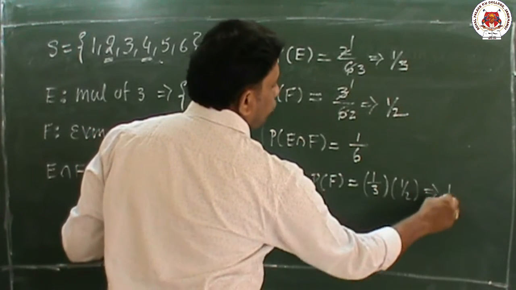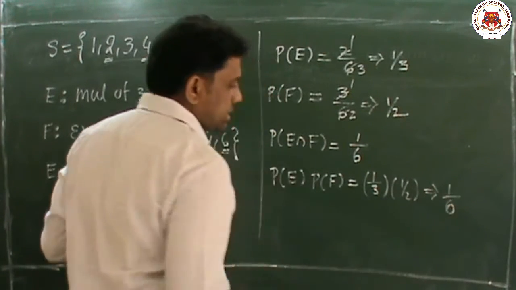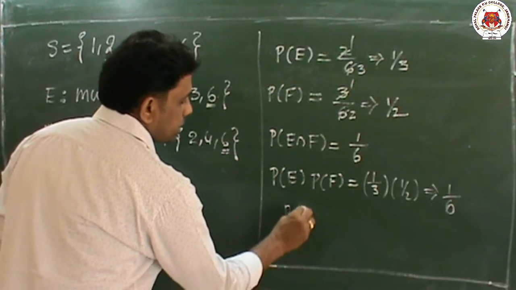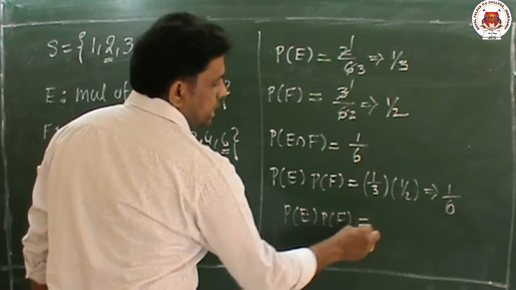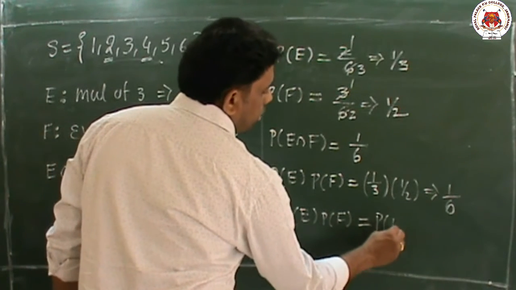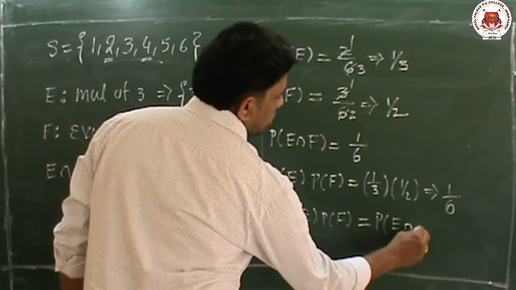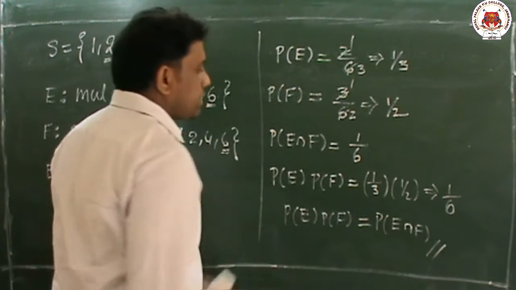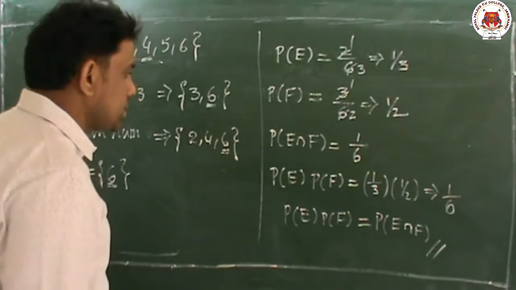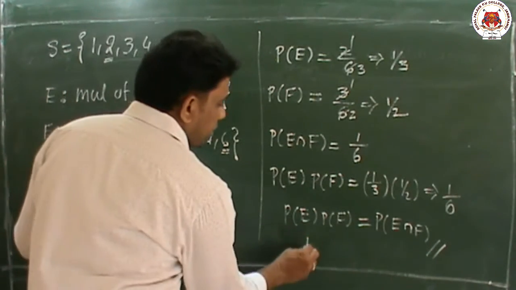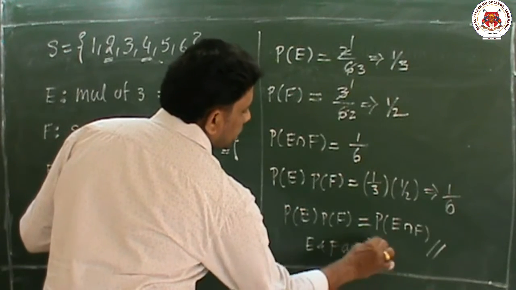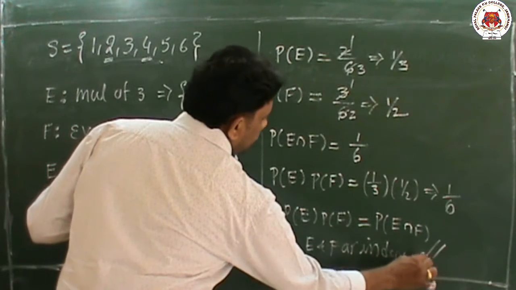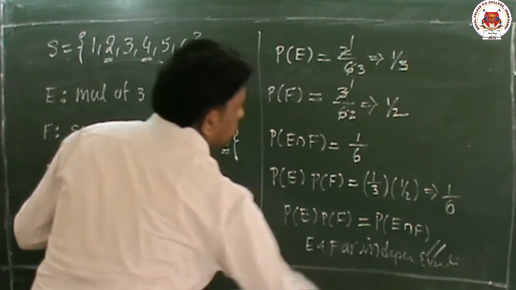It is nothing but 1 by 6. My dear students, P of E into P of F is equal to P of E intersection F, which is 1 by 6. From this we can say that E and F are independent events. This is the process.